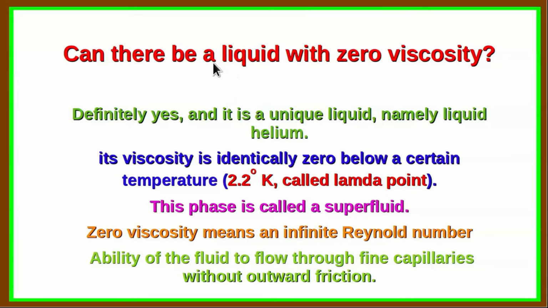Now there is a genuine question: can there be a liquid with zero viscosity? And definitely the answer is yes. It is a unique liquid, namely liquid helium. Its viscosity is identically zero below a certain temperature, which is characteristic of helium. The value of this characteristic temperature is 2.2 degrees Kelvin. This is known as the lambda point, and this phase of liquid helium is called a superfluid.